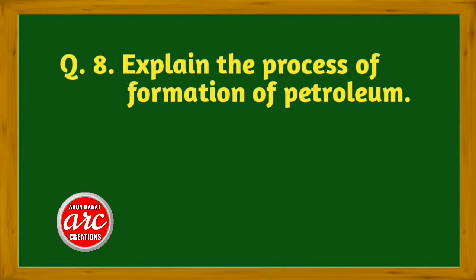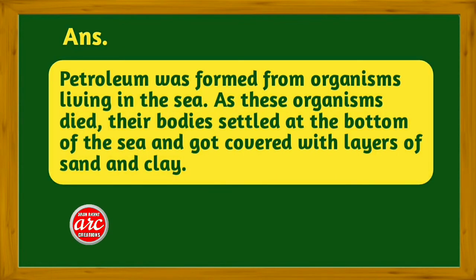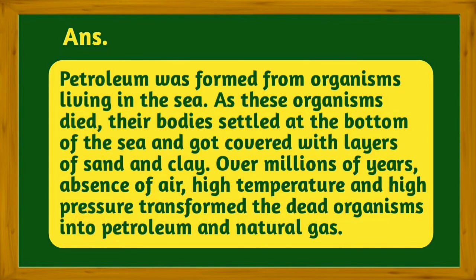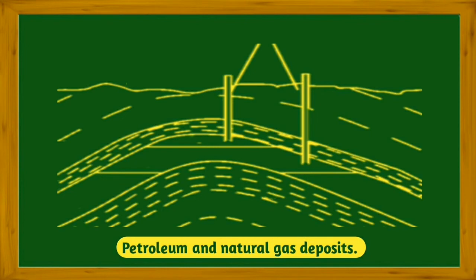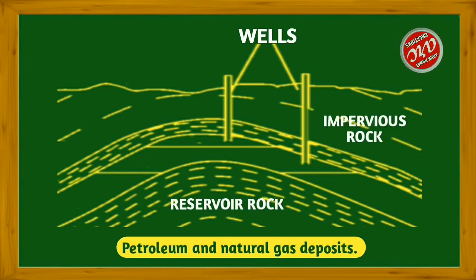Question 8. Explain the process of formation of petroleum. Answer. Petroleum was formed from organisms living in the sea. As these organisms died, their bodies settled at the bottom of the sea and got covered with layers of sand and clay. Over millions of years, absence of air, high temperature and high pressure transformed the dead organisms into petroleum and natural gas. In this diagram, petroleum and natural gas deposits are shown.